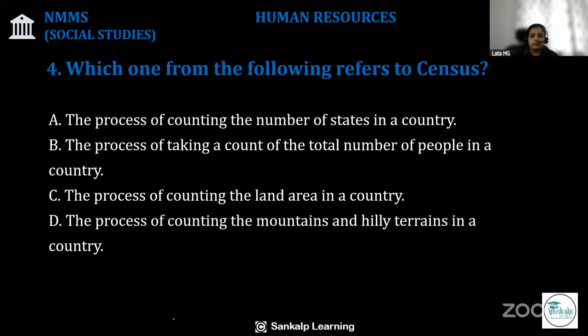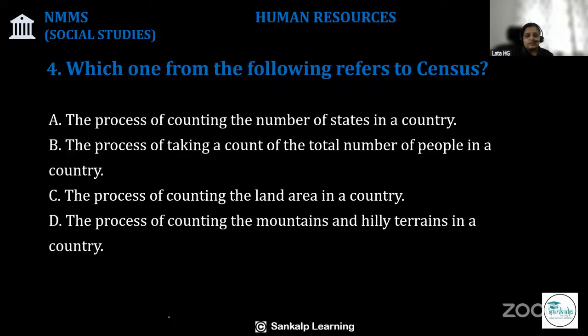Question number 4 from NMMS chapter, Human Resources. Which one of the following refers to census? You may have heard about the census. Option A, the process of counting the number of states in a country.